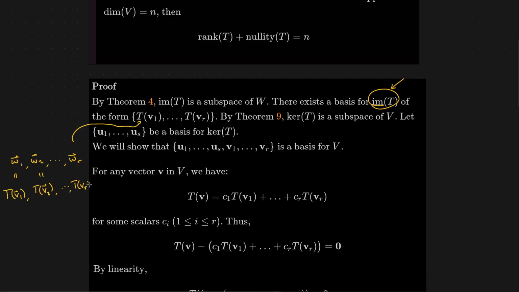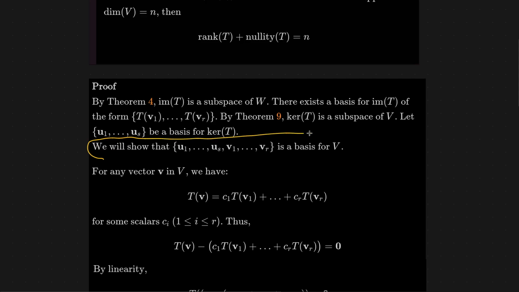So we can find some basis of this form for the image of T. We could do the same thing with the kernel, right? The kernel is a subspace of vector space V. So we're going to pick a basis for the kernel. So we could take a bunch of vectors, u1 all the way to us, that form a basis for the kernel. Okay? So they tell us the punchline, what we're going to show right here.